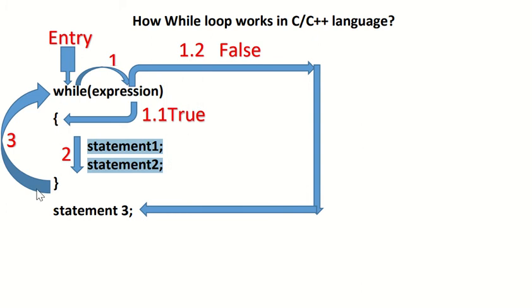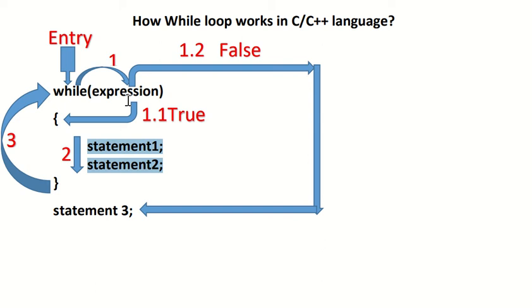So once you done with that, after that step number 3, again you go back, again you check for while condition, okay, with the updated value, not the same value. With the updated value, again you check the condition. Again if it is true, then again the same thing only, you execute this series of statements written inside of this while loop. Again you go back, again you check with the updated value of that condition.